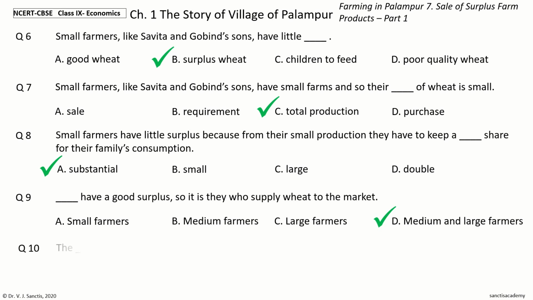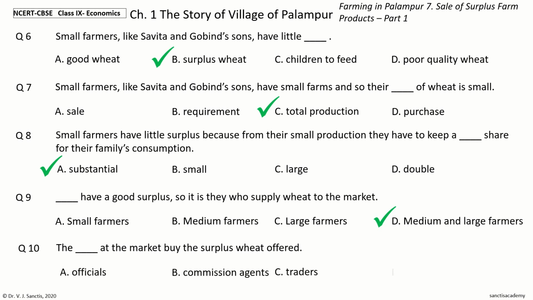Question 10. The dash at the market buy the surplus wheat offered. The options are officials, commission agents, traders, shopkeepers. Your time to choose. And the answer is traders. So, the traders at the market buy the surplus wheat offered.